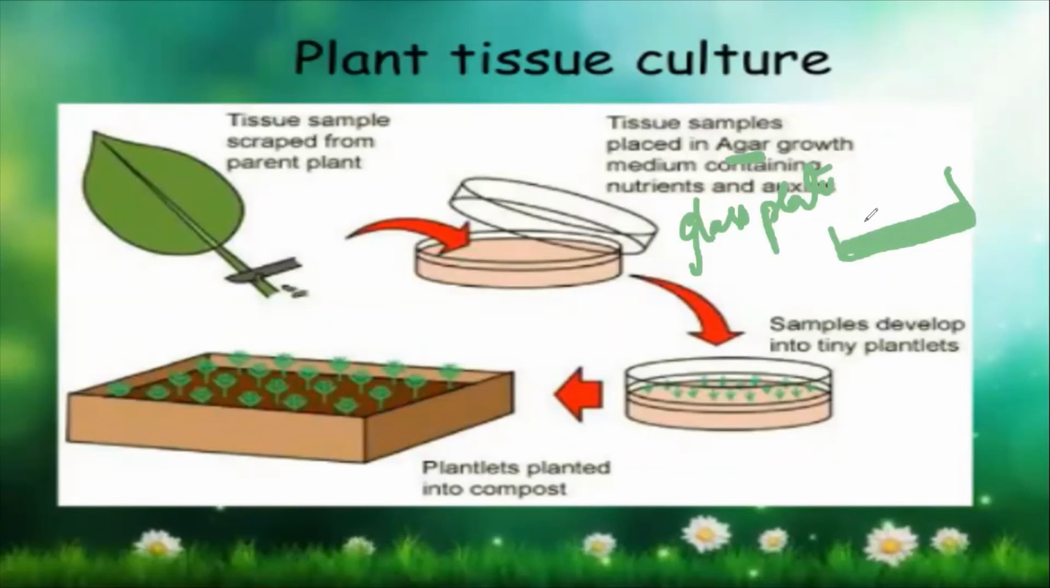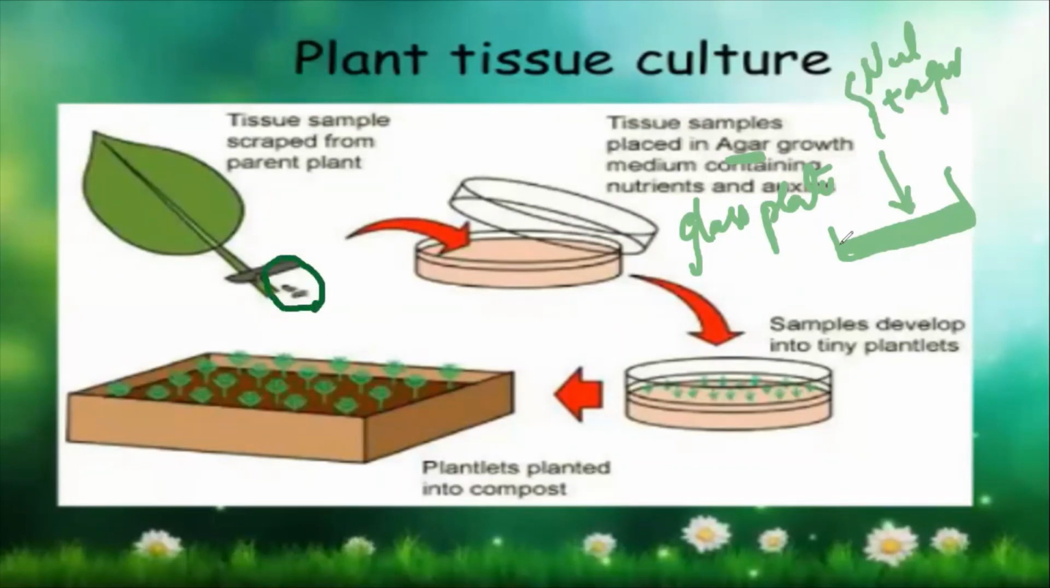Yes, ma'am. So that jelly kind of thing is because of the agar. What I'm going to do over here is take the nutrition, add agar to that, and put this into the glass plate. Now on top of this jelly kind of thing, I am going to put my tissue sample, which I have taken over here.